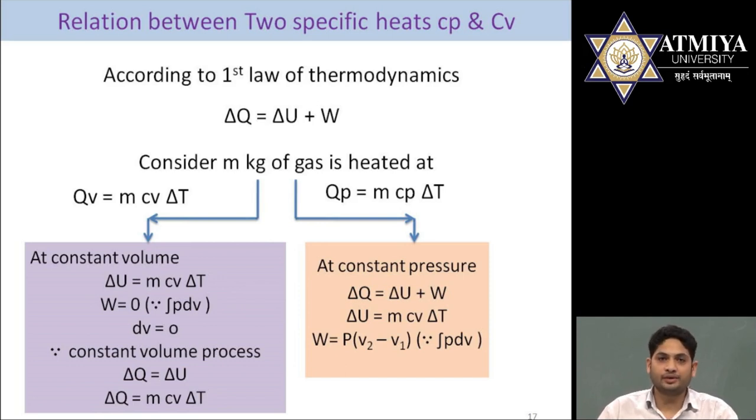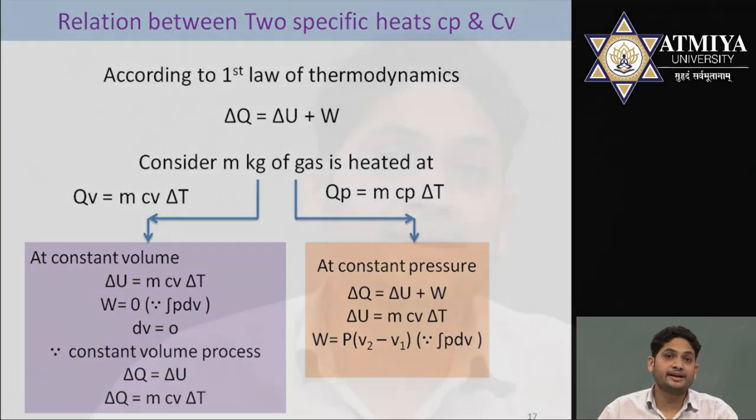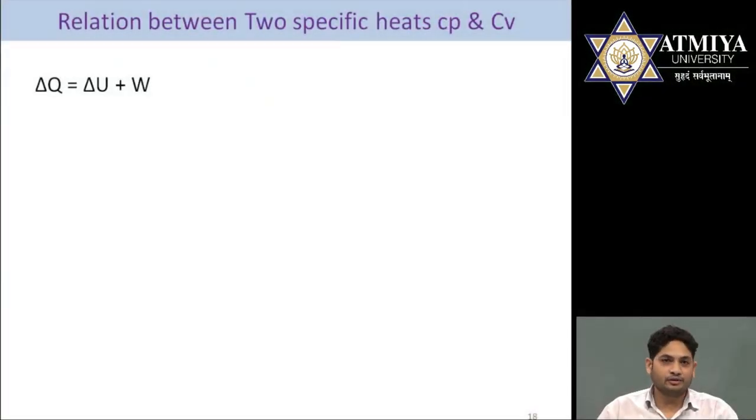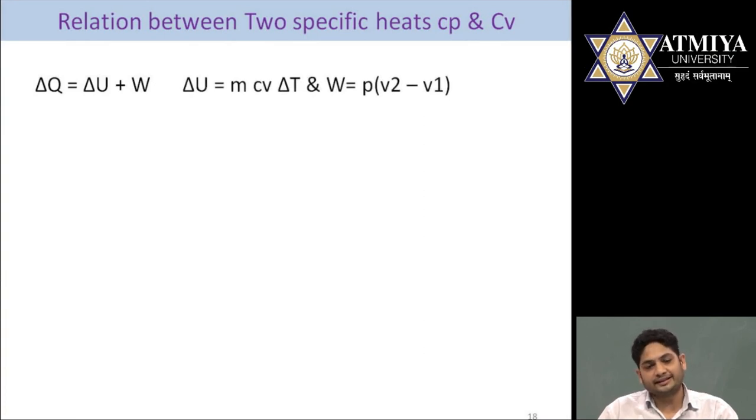So we have two cases: heat supplied at constant pressure, and heat supplied at constant volume. In case of heat supplied at constant pressure, we get work as well as change in internal energy. So by using this fundamental, we'll move further. Delta Q is equal to delta U plus W. In this case, delta U is m Cv delta T, and W we already got as P times the bracket V2 minus V1.